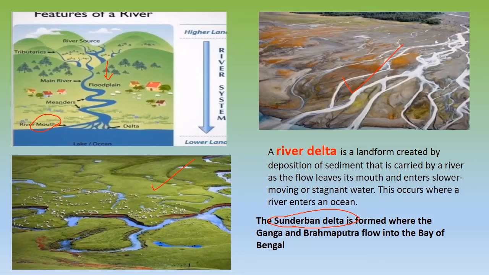So the delta is formed when the river joins at the river mouth. The river mouth is the place where the river joins the sea or the ocean. So before it joins at the river mouth, it divides itself into small streams like this.